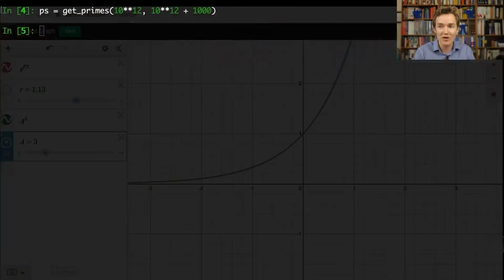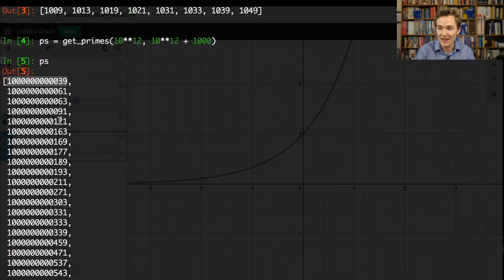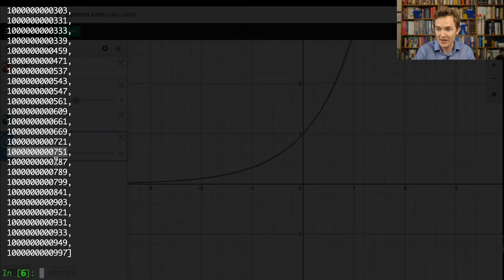Because if we look at the number crunching that our computer had to do, it had to check all of the potential factors for all of the numbers we were looking at. And it does give us all of the primes between a trillion and a trillion plus 1,000. So as you can see, they're sparser than they are for just the numbers between 0 and 1,000, but there's a meaningful number of them. We've got 1,751,000,000, 1,787,000,000. The Boeing engineers are probably pleased that that's in there. And the actual length of that list is 37.